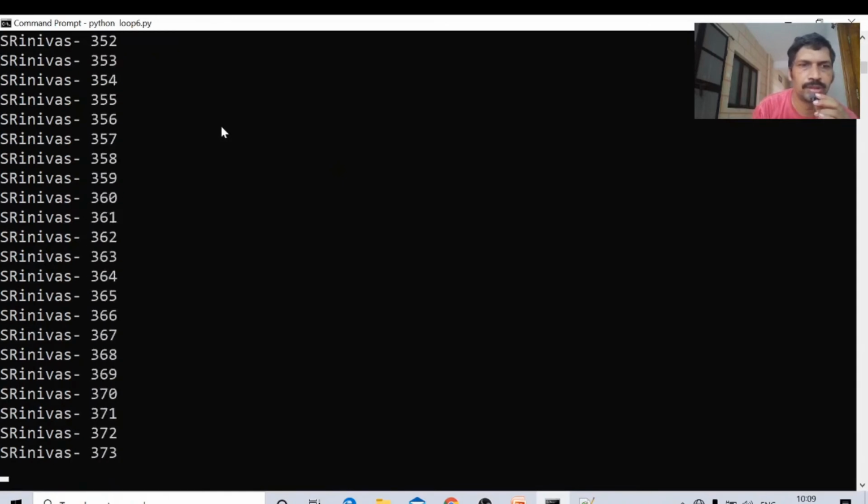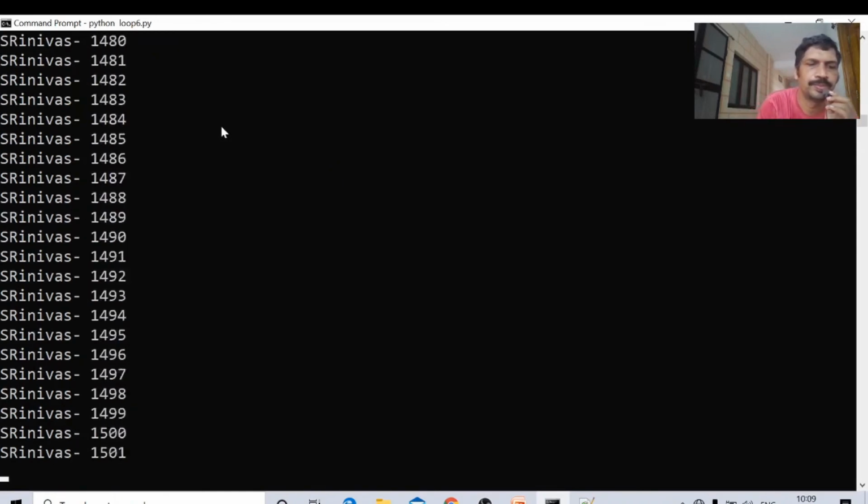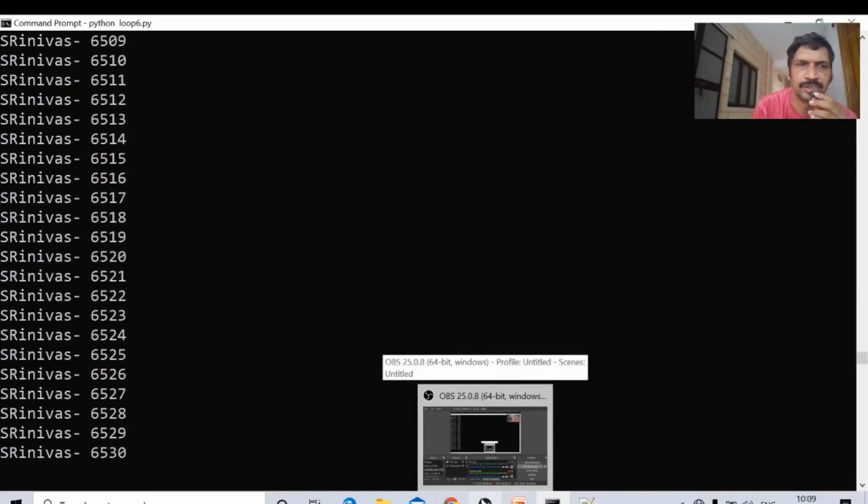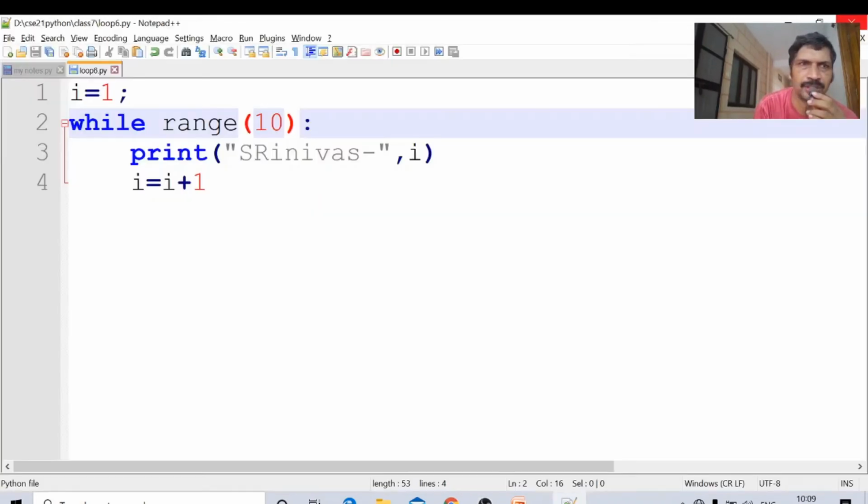F5. Okay, infinite loop. Ctrl break. Like that, an infinite loop is broken with a breaking statement. That is looped forever. Once again, I am closing the command prompt. The range function will not work here. We have to write the condition i less than 20, and then it will be printed like this.